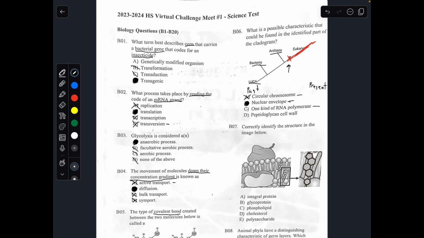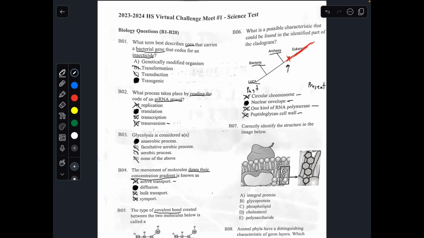Both eukaryotes and prokaryotes have multiple RNA polymerases, so C is not the answer. And prokaryotes, you'll learn about them later on, gram-negative and gram-positive bacteria, they both have peptidoglycan cell walls. They're both prokaryotes, so D would be the wrong answer. So the answer to number 6 is going to be B.